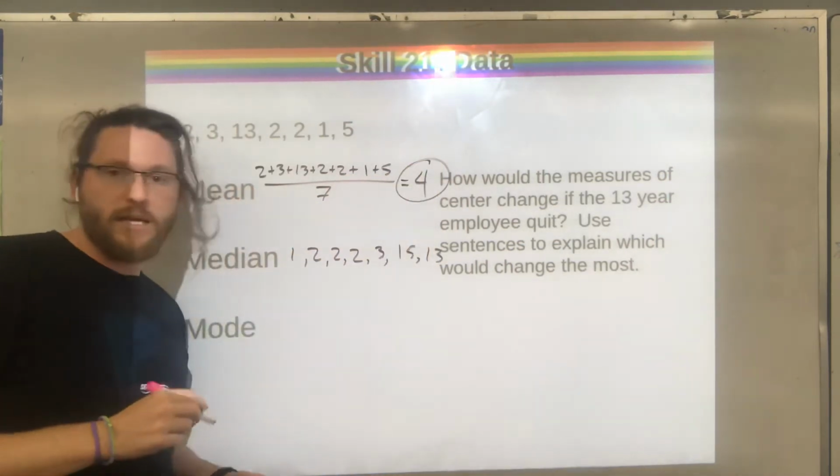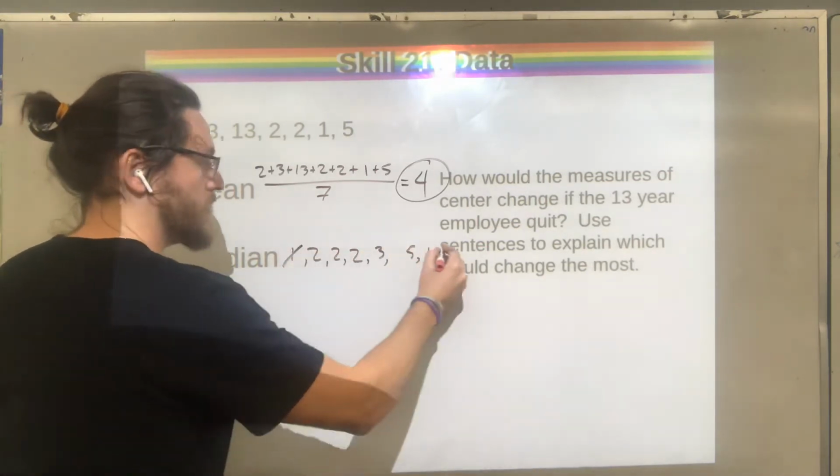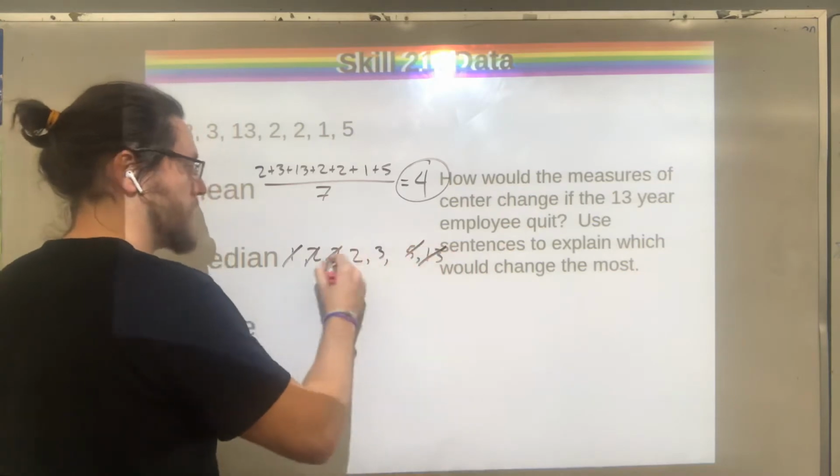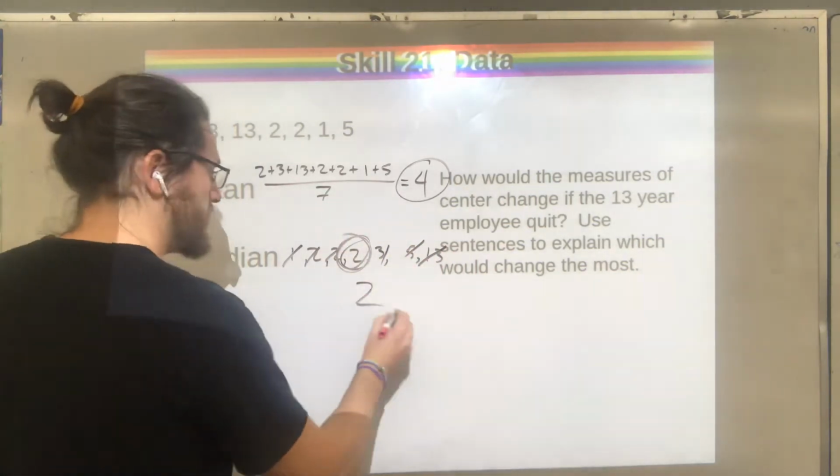I also wanted the median, right? So we have to line these numbers up here, cross out the smallest, cross out the biggest, smallest, biggest, until we're left with one number in the middle. The median here is 2.